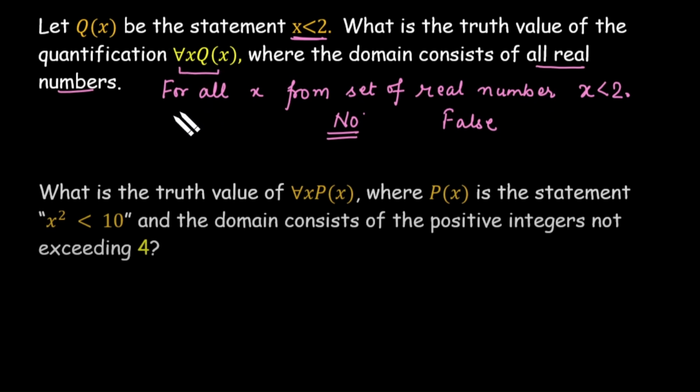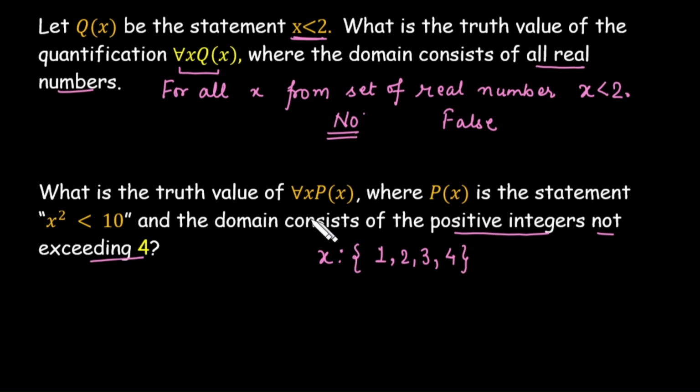Let's take one more example. What is the truth value of for all x P(x), where the P(x) statement is x square is less than 10 and the domain consists of positive integers not exceeding 4? Now domain में कौन से elements हैं? So domain consists of 1, 2, 3 and 4. As it is not exceeding 4, so we need to take 4 but not 5. And positive integers start from 1, not from 0.